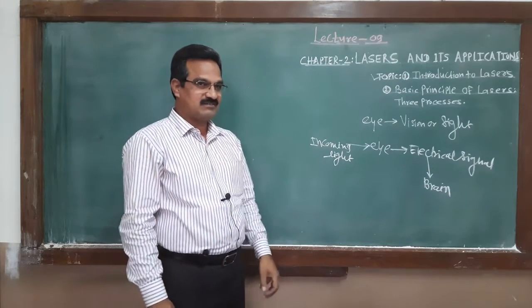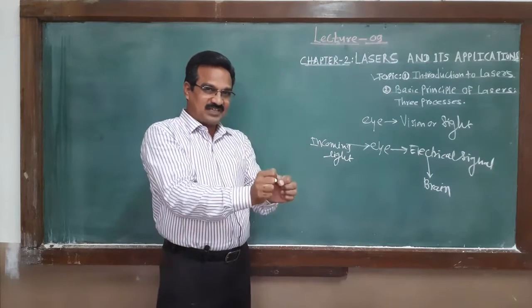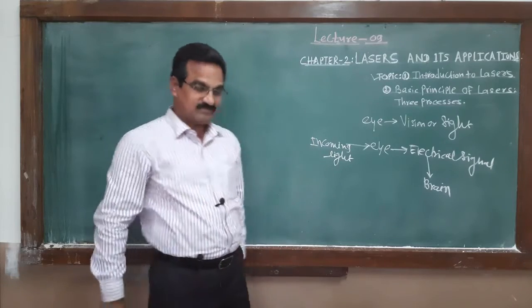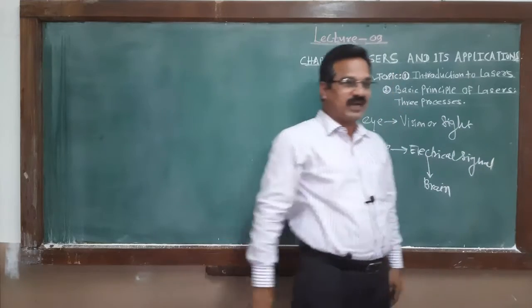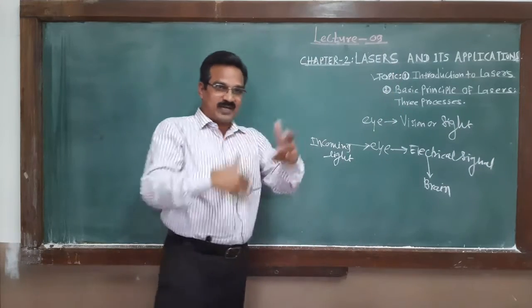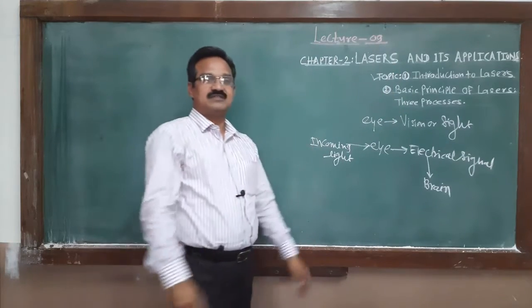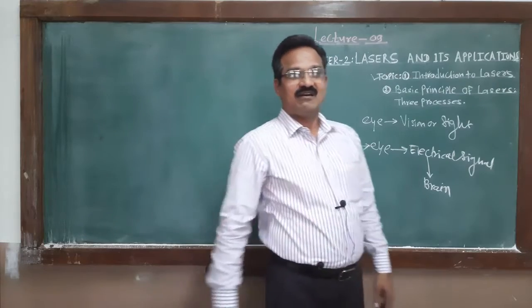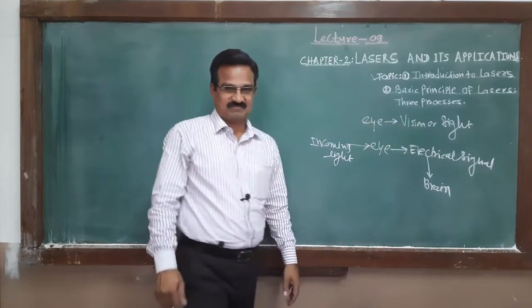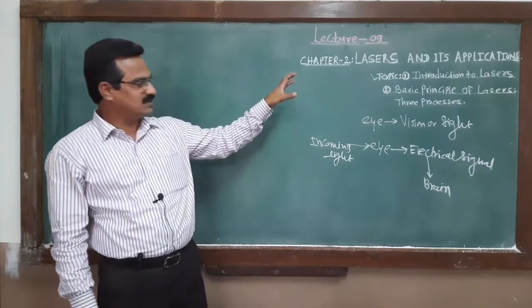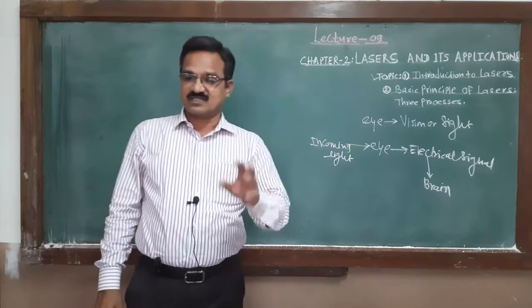The eye converts the incoming light into the electrical signal and sends it to the brain. The brain processes that electrical signal and creates the images and pictures in our mind.